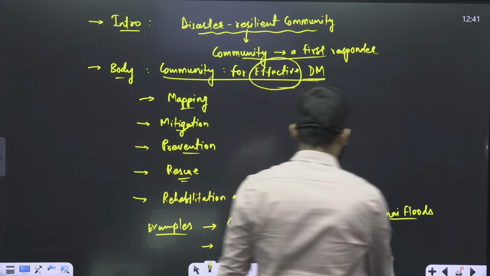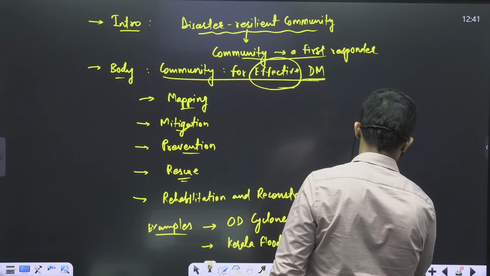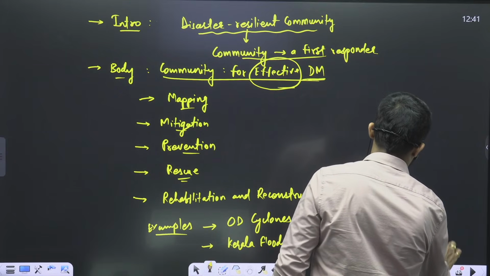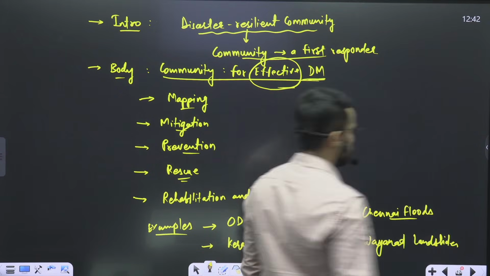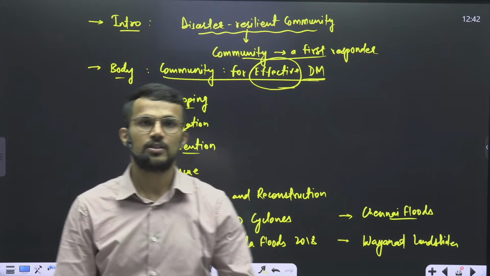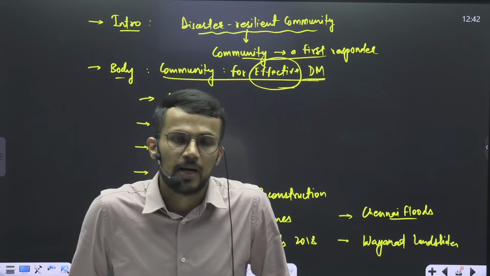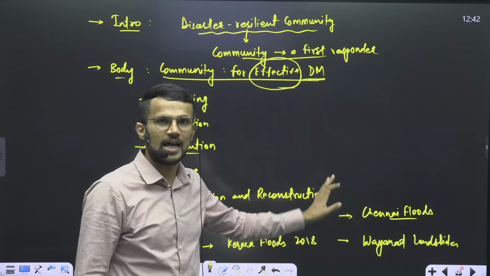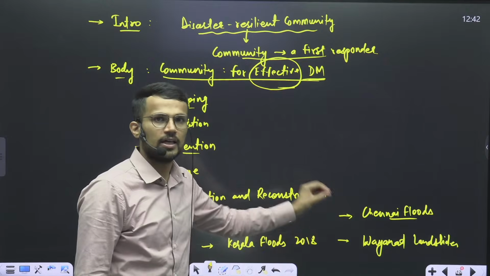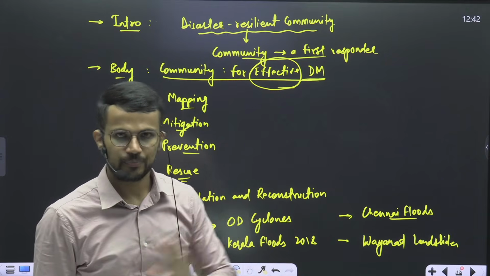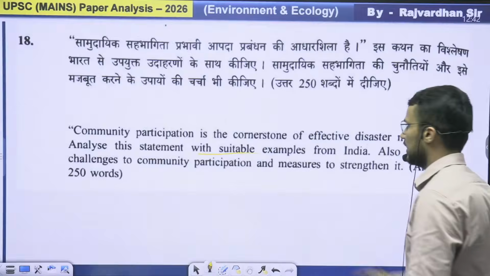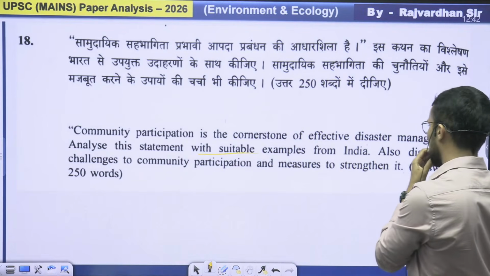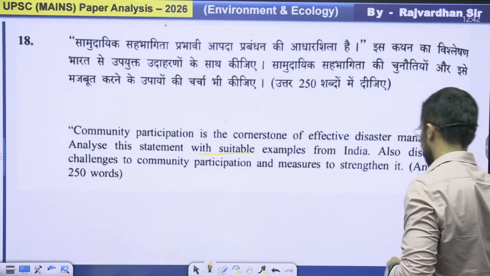Similarly, the Wayanad landslides of 2024 also were managed in initial times by the community. So all these are examples where the community has played an important role in the management of disasters. Then the next part is to discuss the challenges to community participation and measures to strengthen it.